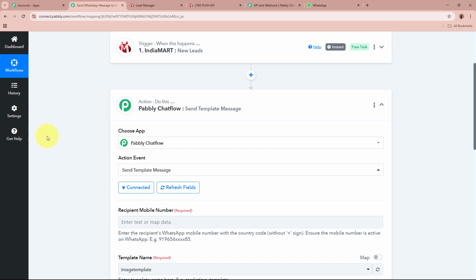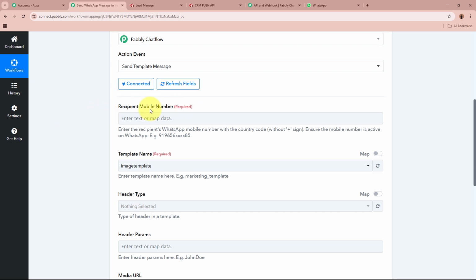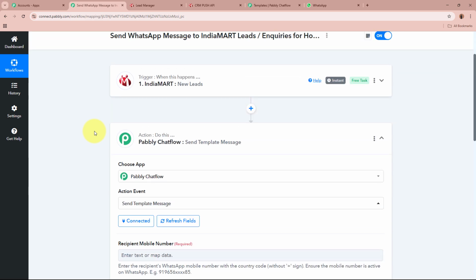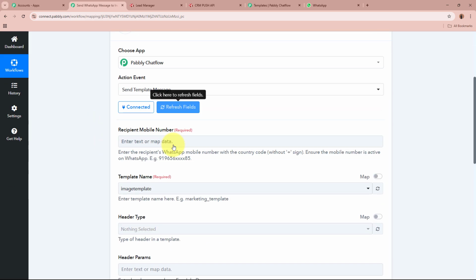As now Pabbly Chatflow is connected to Pabbly Connect, firstly over here it is asking for us to select the recipient mobile number. Recipient mobile number is the mobile number to whom we want to send a WhatsApp message. Over here, to enter the data of the recipient mobile number, we have to map the data. Mapping means inserting data from the previous step. So we're going to insert the data from the previous step of this workflow.